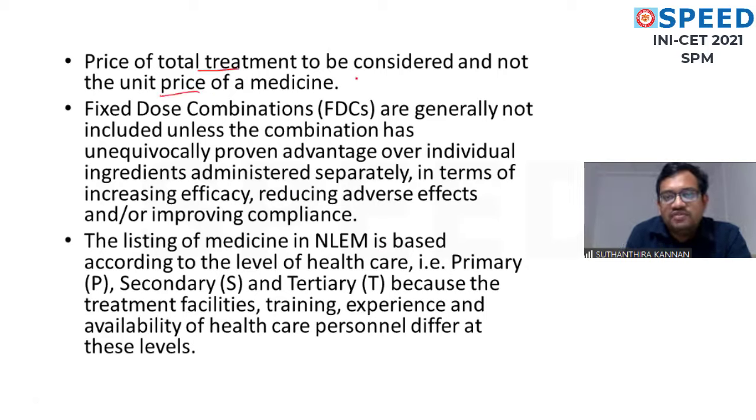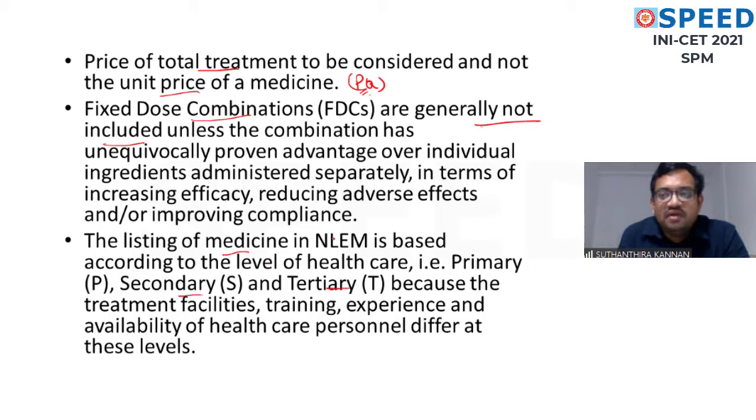Second, the price of the total treatment should be considered, not the unit price. This may be a future MCQ, a prospective MCQ. The price of the total treatment should be considered, not the unit price of the medicine. Fixed dose combinations are generally not included. Very important: we are not including fixed dose combinations, we are going for individual preparations. The list of medicines is based on the primary level, secondary level and tertiary level of care.